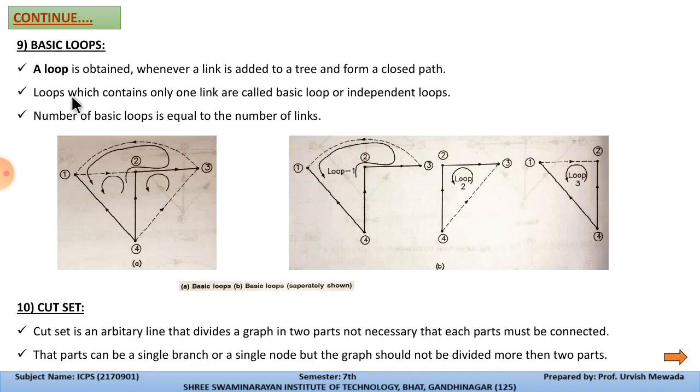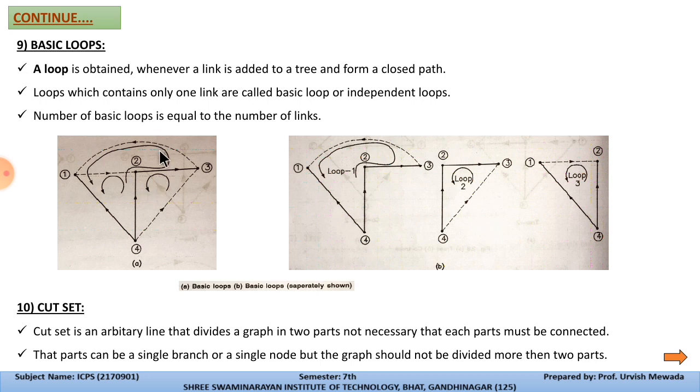Now basic loops. As I already explained in the previous diagram, the loops that form a closed path are called loops. So a loop is obtained whenever a link is added to the tree. Suppose this is a tree for this graph, and we add this link 1, 2, 3, then this will become a loop. Then suppose I add the 1 to 2 link, then this will become a loop. And if I add a link from 3 to 4, then this will become a loop. So these are the basic loops.